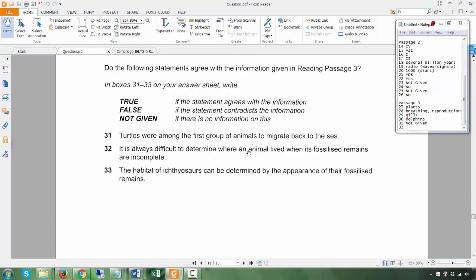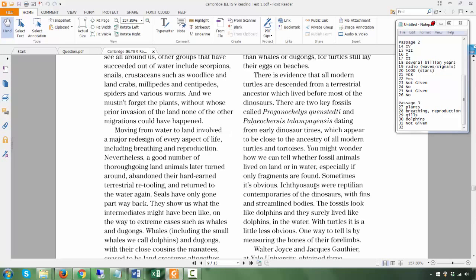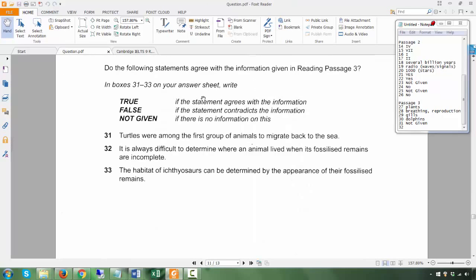It is always difficult to determine where an animal lived when its fossilized remains are incomplete. So is that true or false or not given? It's always difficult to determine. Now, the next sentence. Sometimes it's obvious. So it's saying that sometimes, even if only fragments are found and the fossilized remains are incomplete, it's obvious whether they lived here or there. Okay? So the fact that it says sometimes it's obvious means sometimes it's obvious, sometimes it's not.